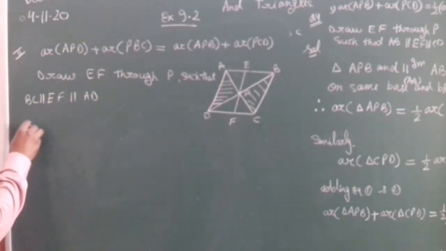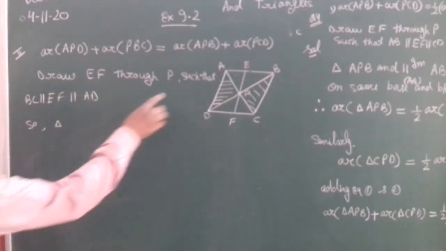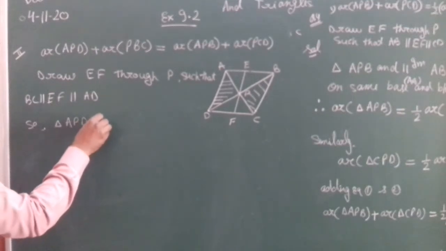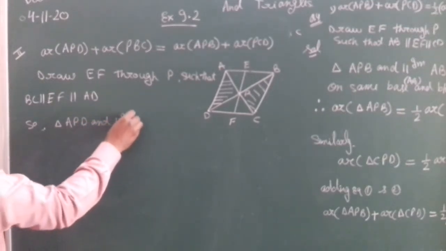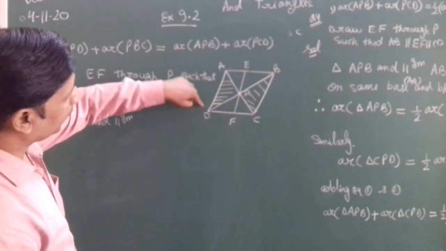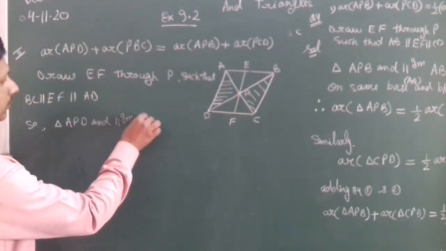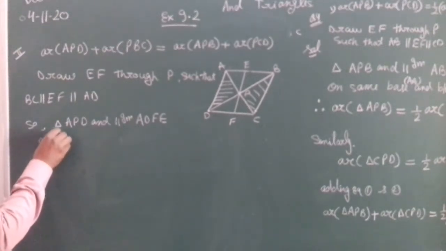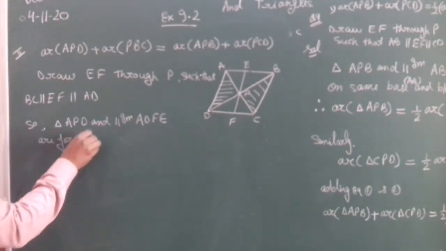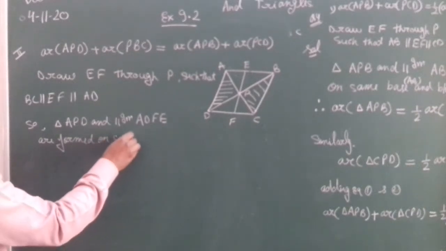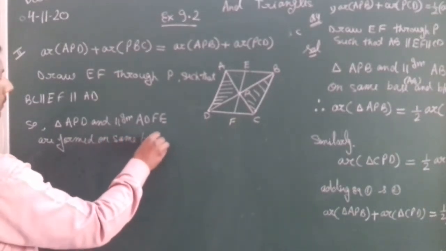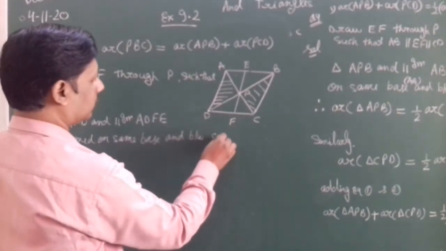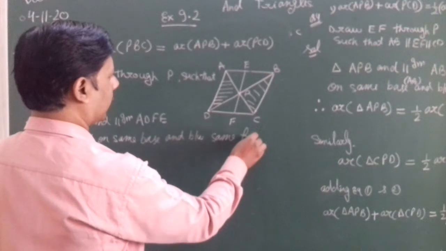So triangle APD and parallelogram ADFE are formed on same base and between same parallels.